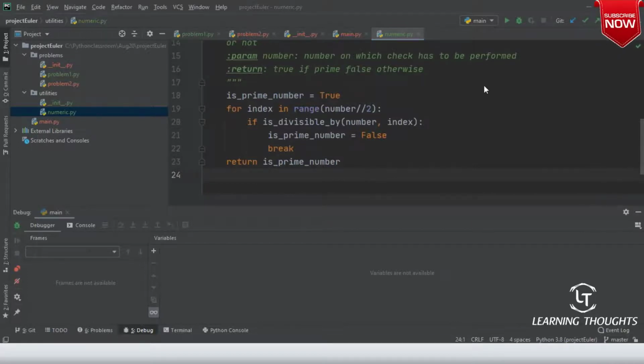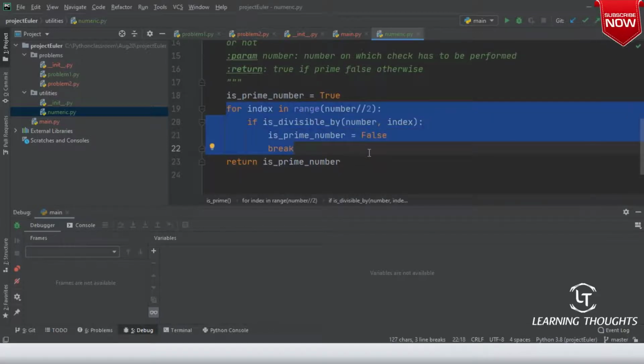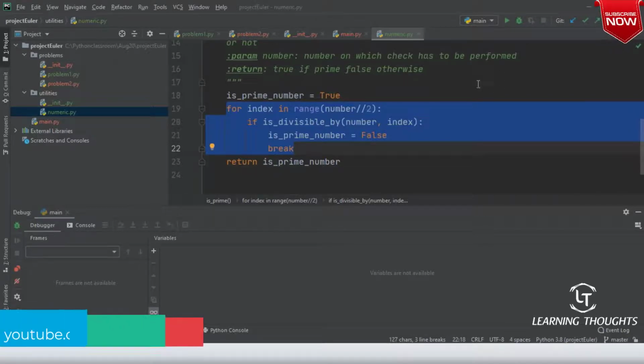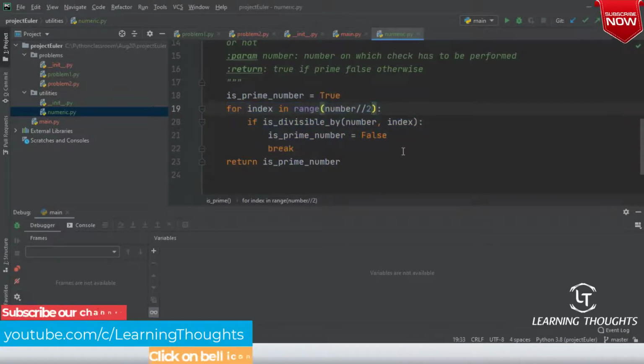Okay, sir, are you asking me to explain this for loop? Are you serious? We have done this in the class. Number by 2 plus 1 doesn't matter. Okay, it really doesn't matter.